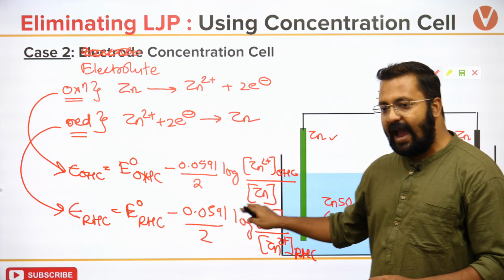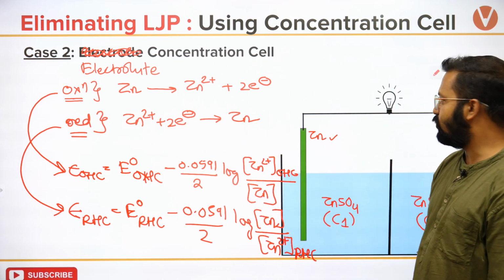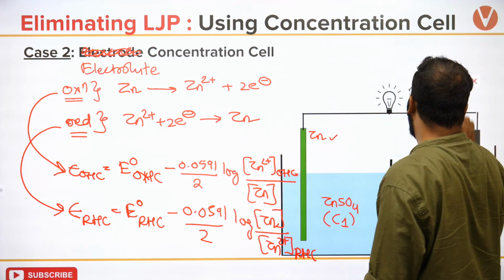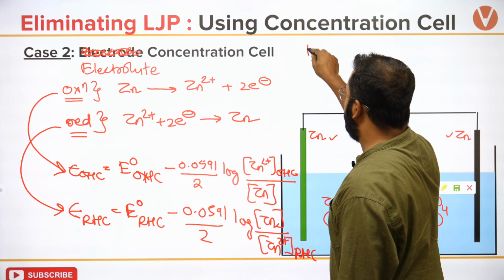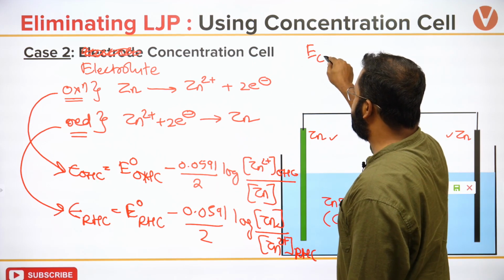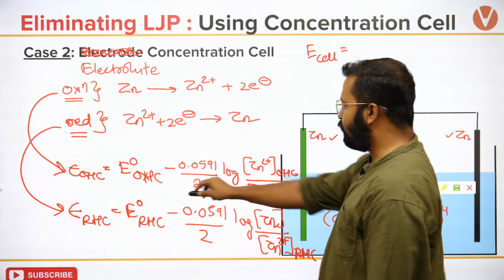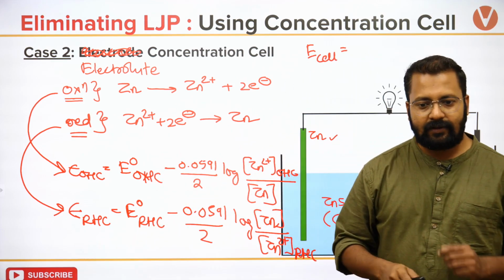Okay, if I add both of them, what will be the sum of E naught oxidation and E naught reduction? If I add both of them, I will get E cell. What will be the sum of E naught oxidation and E naught reduction?